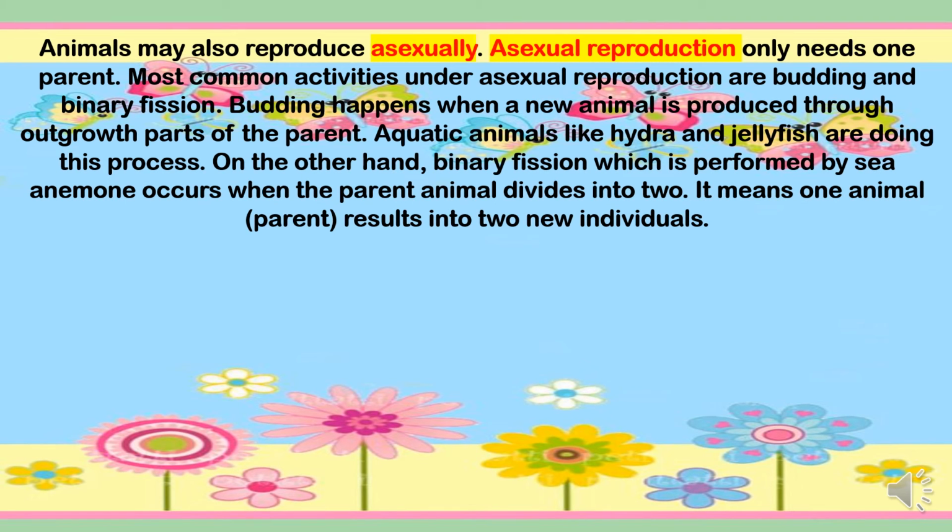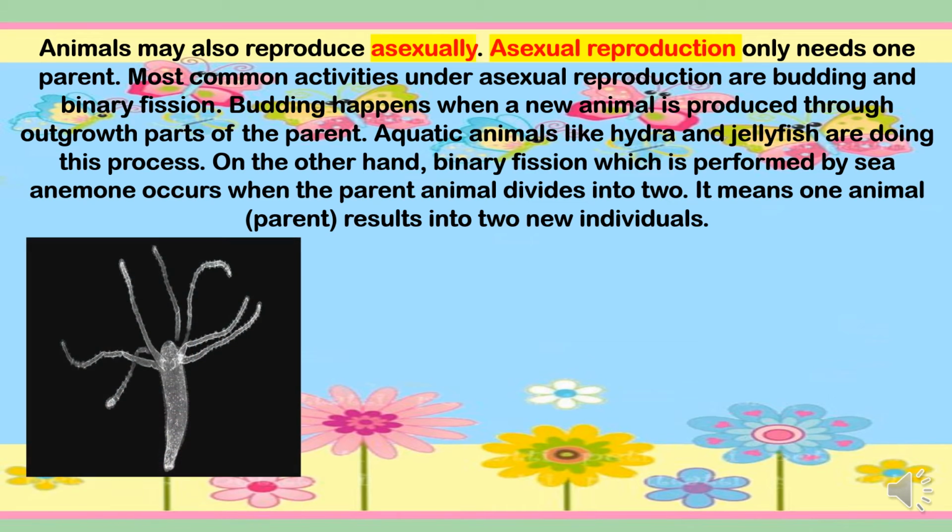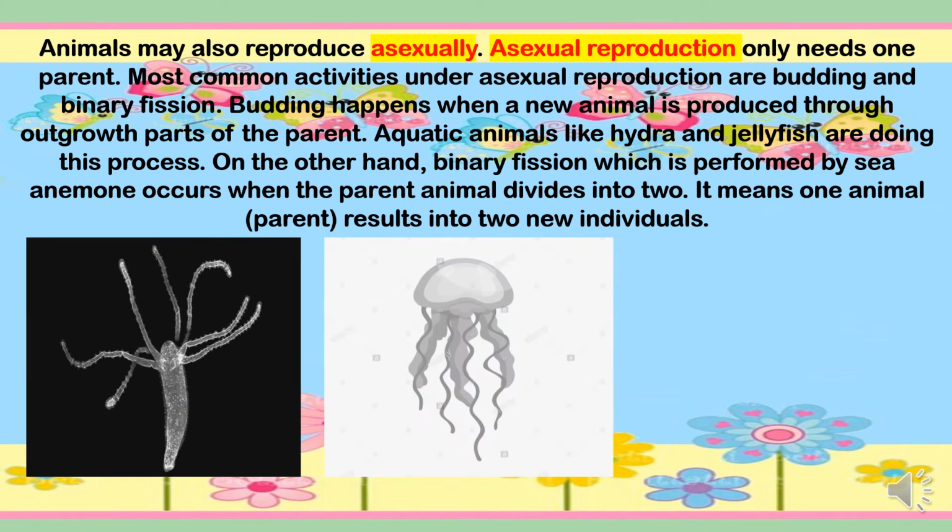Now, animals may also reproduce asexually. So, asexual reproduction only needs one parent. Most common activities under asexual reproduction are budding and binary fission. Budding happens when a new animal is produced through outgrowth of the parent.